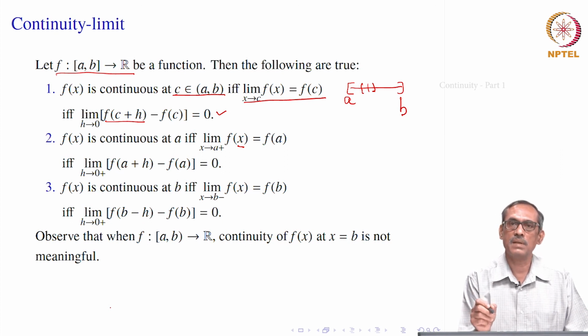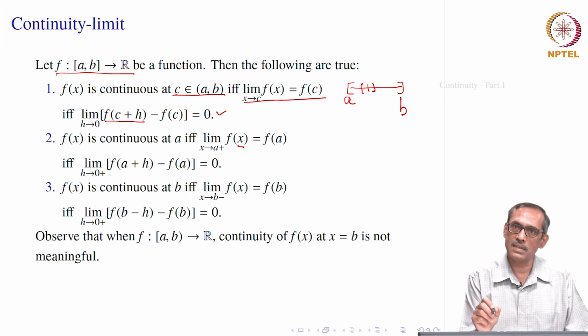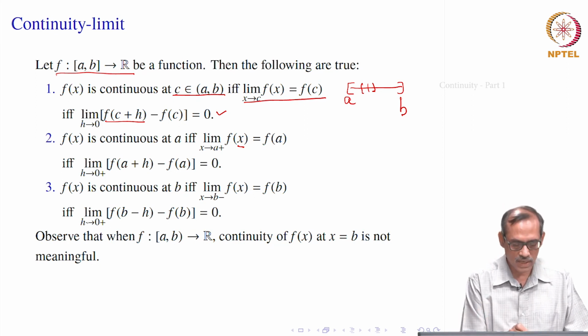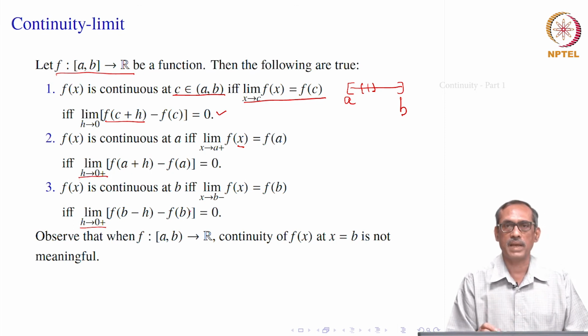That is, the limit as h goes to 0 minus of f of b plus h minus f of b. But instead of that, we will take h to be on the positive side. So, we may write the point to the left of b as b minus h. So, it would say the limit as h goes to 0 plus of f of b minus h minus f of b equals 0. It is the left point's functional value minus the value at b.